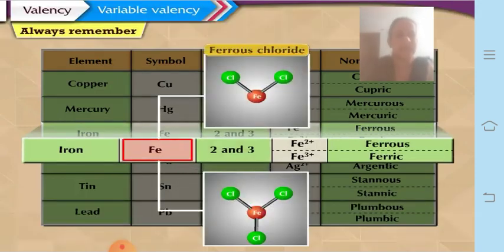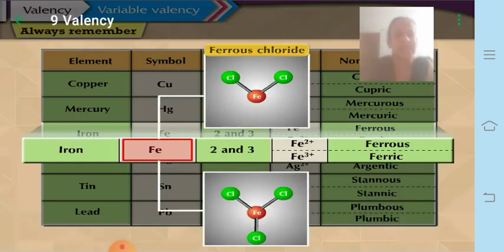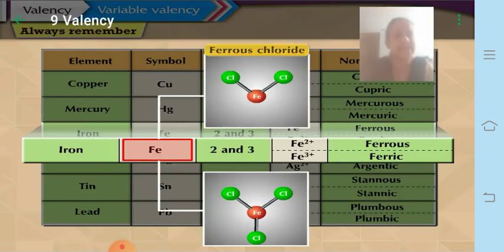Here are examples: ferric chloride and ferrous chloride, with variable valency. Ferrous has 2 plus, Fe2 plus, and it forms ferrous chloride, and Fe3 plus forms ferric chloride. So this much is enough for you to understand. Let us proceed a little further with the next part of the lesson, called the radicals.